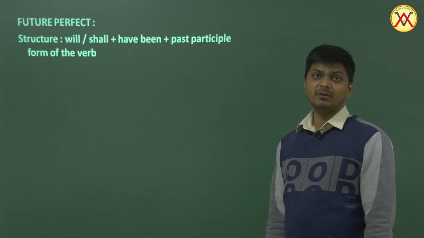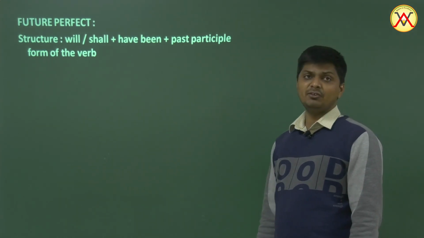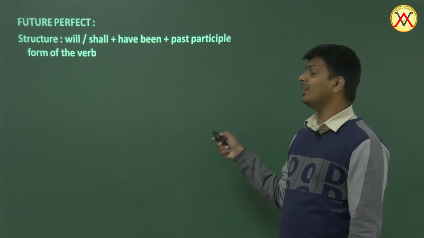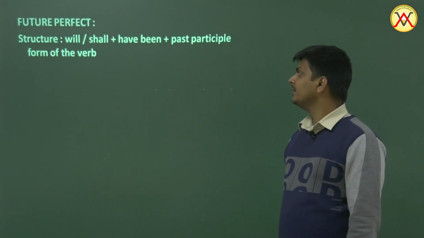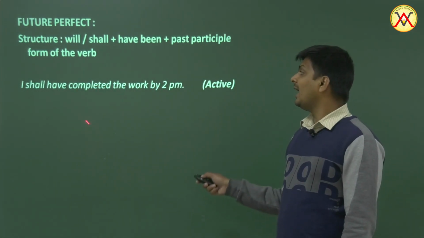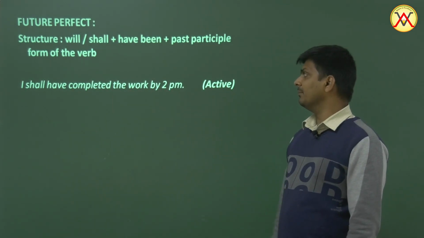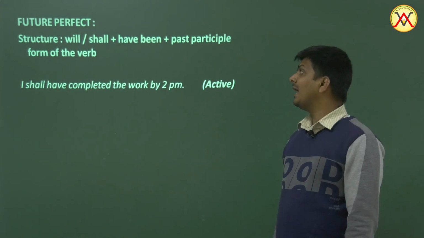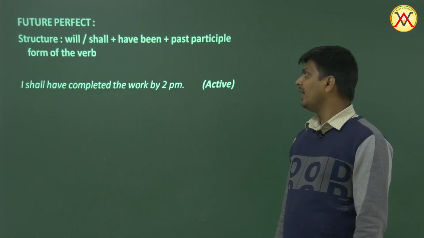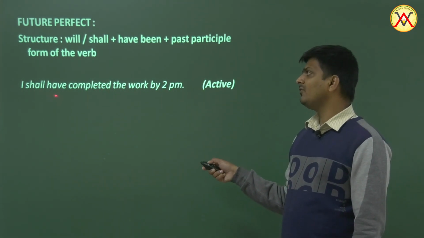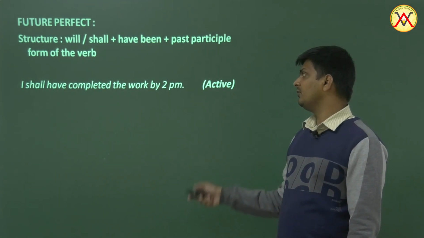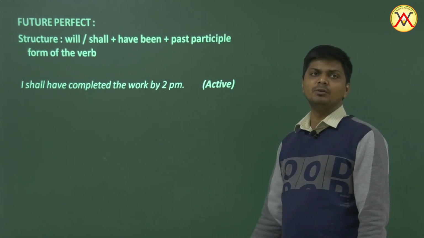So we are doing future perfect tense and its passivization. So will, shall, have been, third form. Okay, perfect tense does take been. We know that. So the example is I shall have completed the work by 2 p.m. So will have, third form, will be changed into will have been, third form. And what's the object? The verb. I is the subject, shall have completed is the verb, and then the work is the object. By 2 p.m. is an adverb.